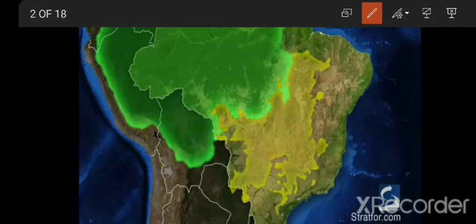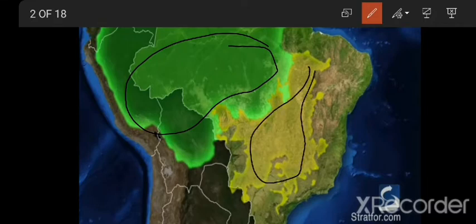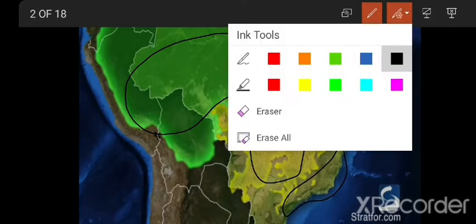I can show you from here that this is called the Amazon basin. This is the tropical savanna region. This one is the coastal land. This one is the Brazilian highland.